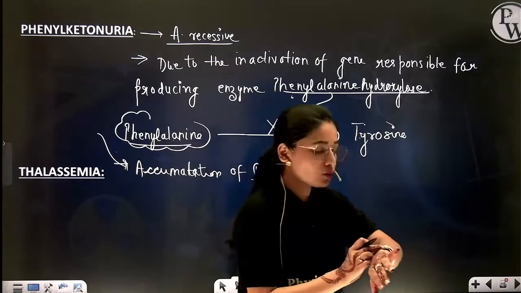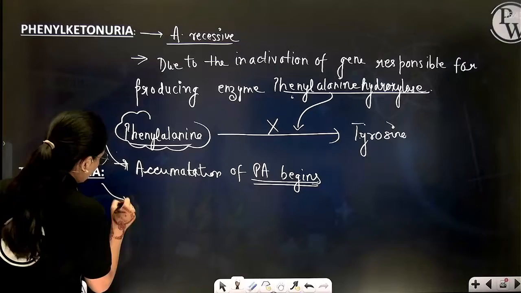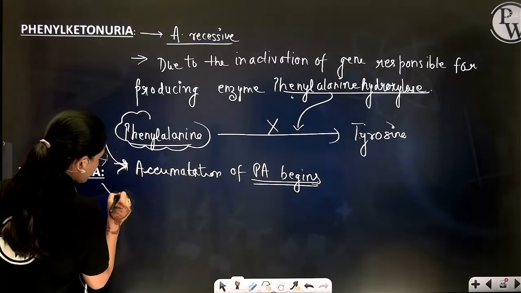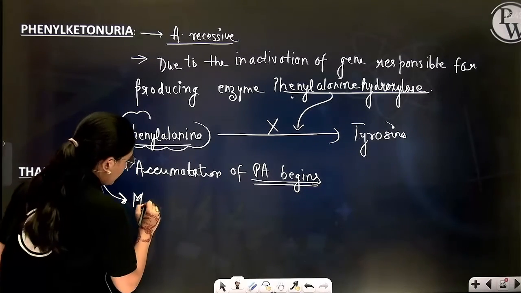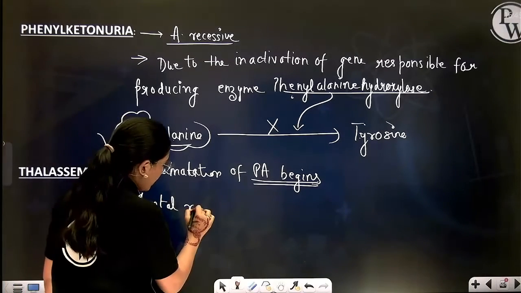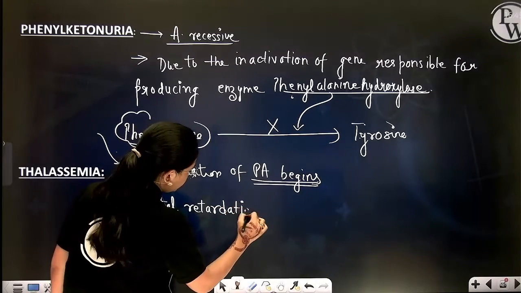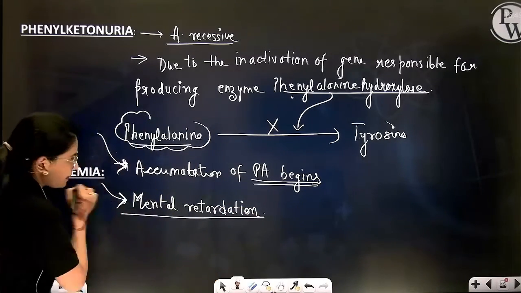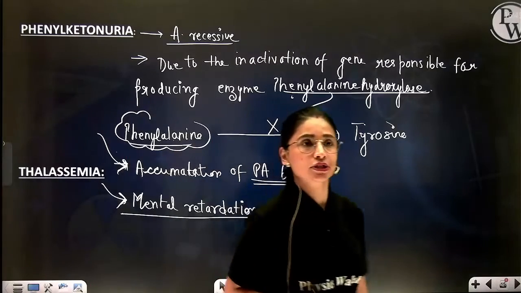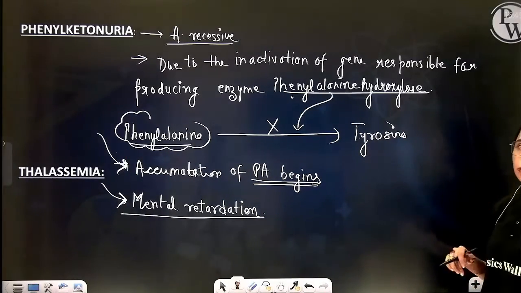Now, later on, what will happen? In the next step, you can write, a disorder will be developed which is characterized by mental retardation. So these are the points which you have to remember for phenylketonuria as well.